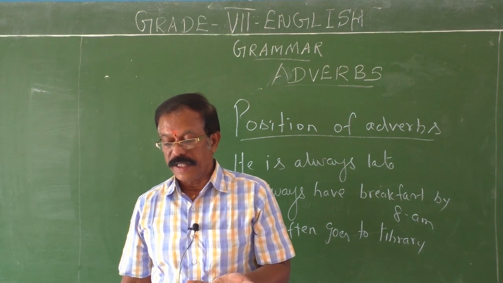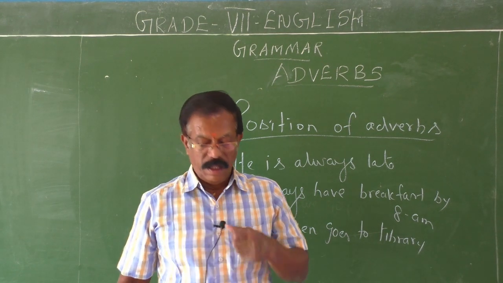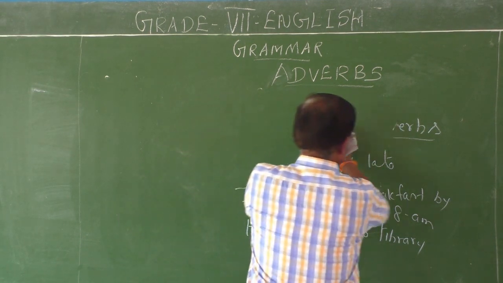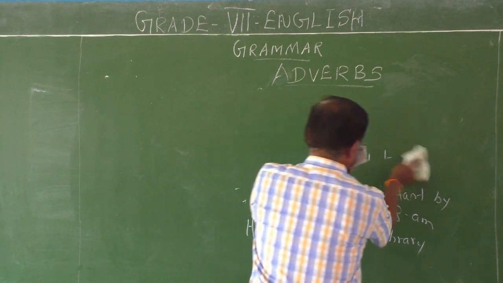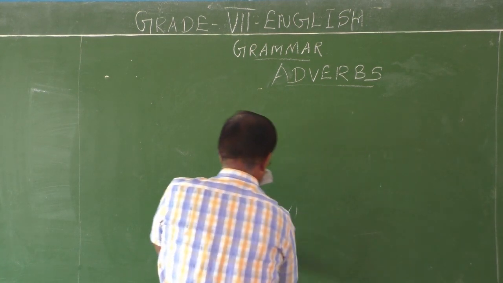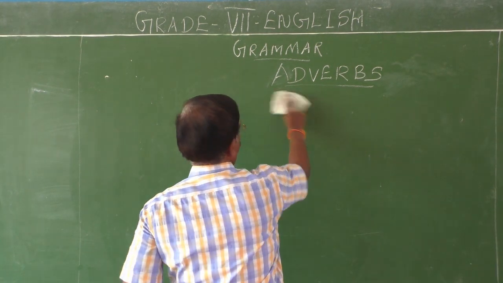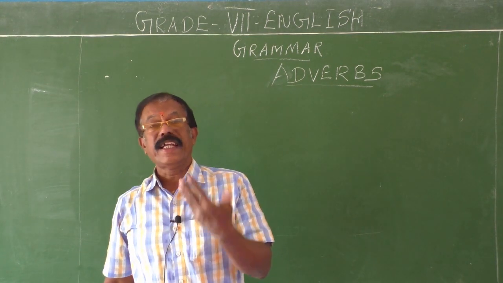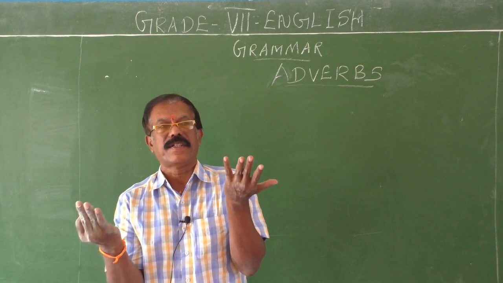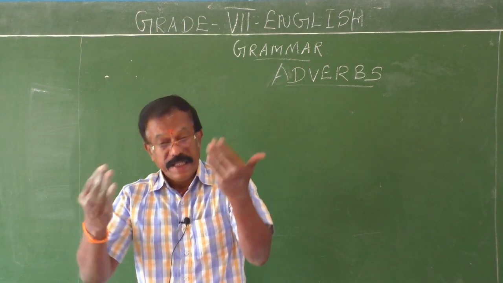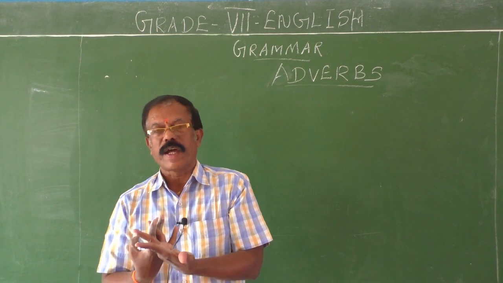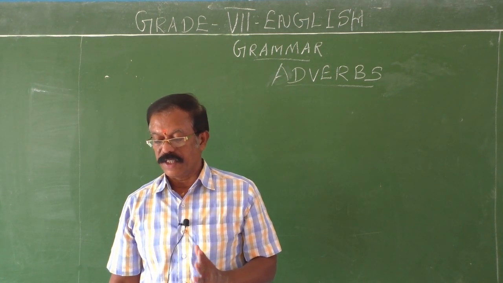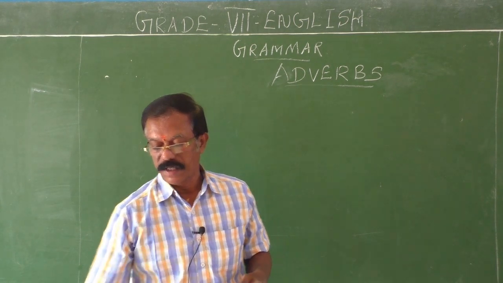Okay, the last one, degrees of comparison. How the adjectives have different degrees. To effect the comparison, to show the comparison between two equal and unequal objects, adjectives take different forms. Adjectives take different forms to show the comparison. They are called degrees of comparison. In the same manner, adverbs also have different forms to show the comparison. Adverbs like adjectives can be used in 3 degrees.